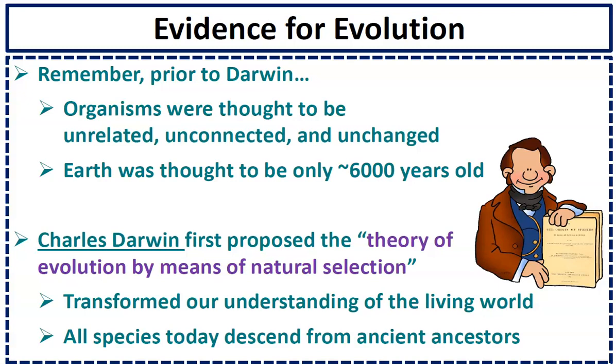You've watched the mechanisms of evolution notes, but let me just kind of review. So basically, natural selection just means that the organisms that are best adapted to their environment will be able to survive and reproduce and pass on those adaptations to their offspring. Okay, so Charles Darwin transformed our understanding of the living world. He believed that all species were descended from ancient ancestors. So it's kind of like the tree of life, like all organisms are related.